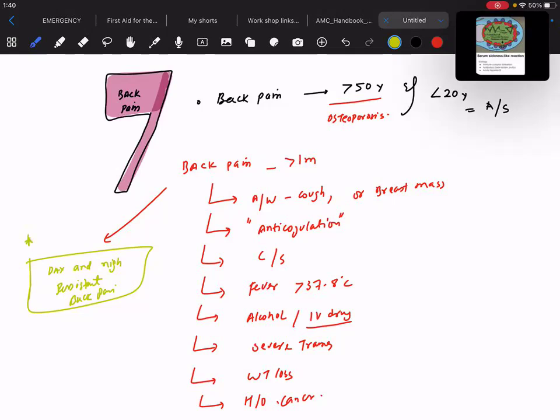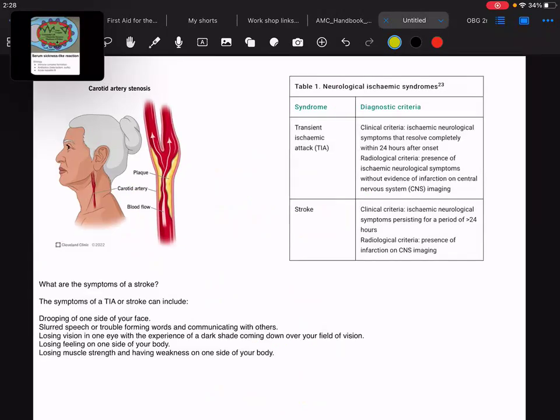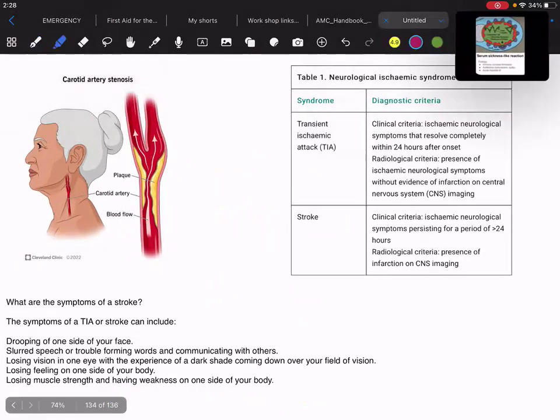Let's discuss now, we will be discussing about the carotid artery stenosis, another very important topic for your exam. So by the definition, or by the wording, by the term, you can easily deduce that the patient is having what? The patient is having carotid artery stenosis, right?